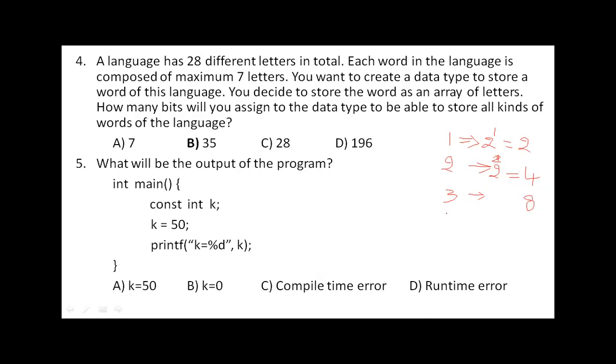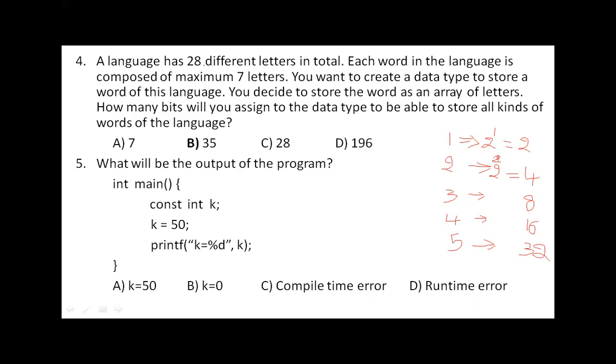When you have 4 bits, 2 power 4, that is 16 different symbols. And when you have 5 bits, you can store 2 power of 5, that is 32 different symbols.